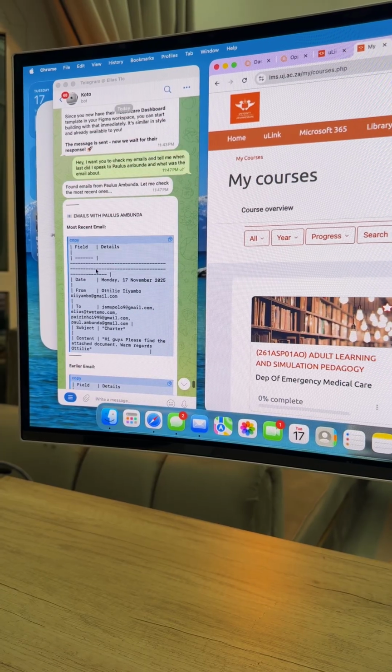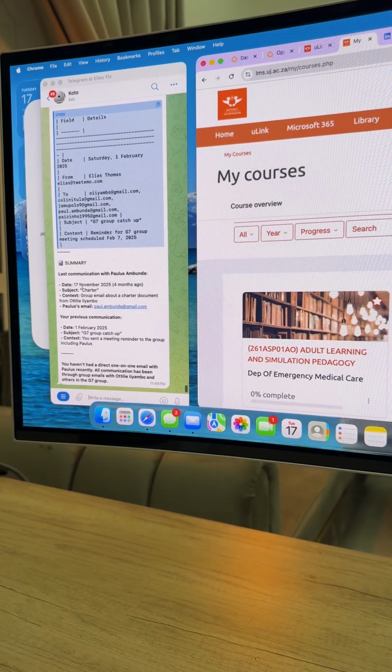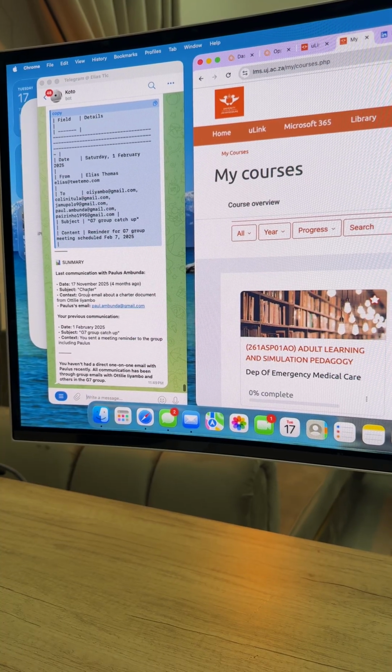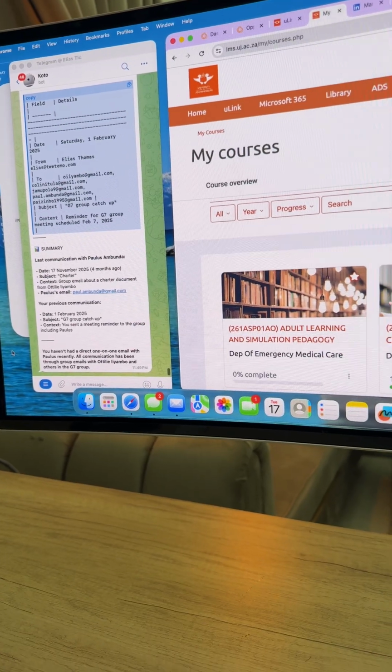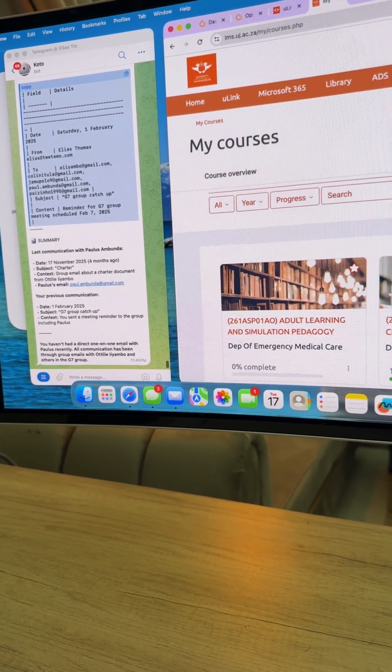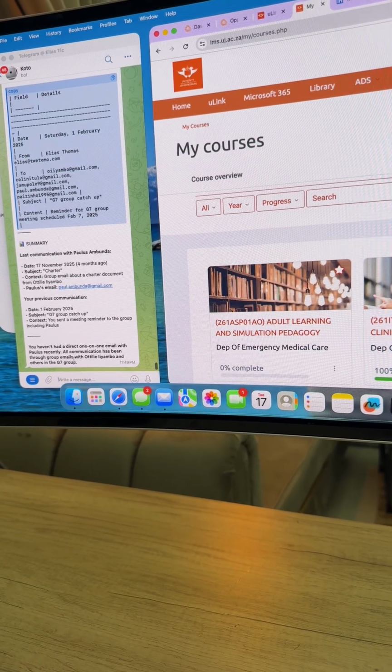And then you say last communication with Paulus Ambunda was in 17, 4 months ago, which was the charter, which was also a group email. And then it says you haven't communicated with Paulus one-on-one recently. It's all been through group emails. But yeah, that being that, I can even ask it to find the first email, right?